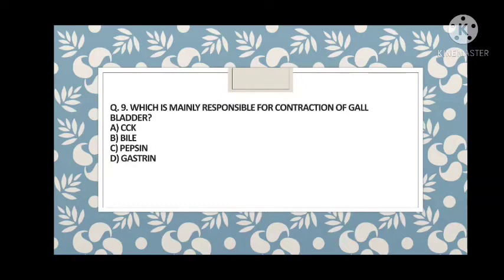Remember like this. So guys, which is mainly responsible for contraction of the gallbladder? This is a very direct question from gastroenterology. A is CCK, that is cholecystokinin, B is bile, C is pepsin, and D is gastrin. So what?